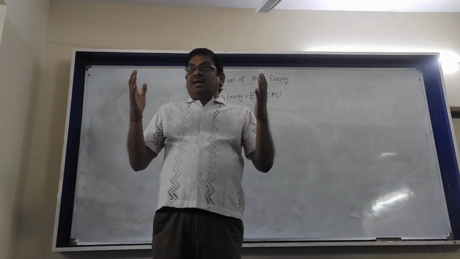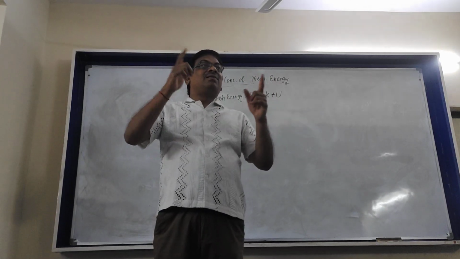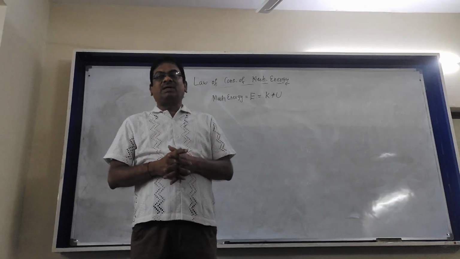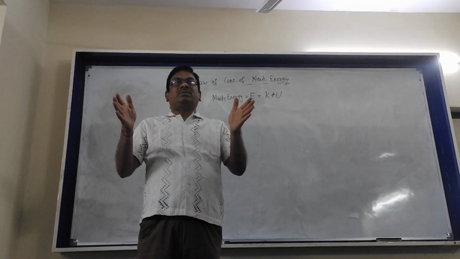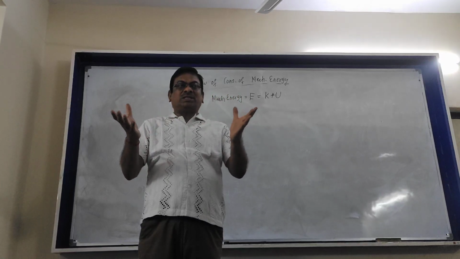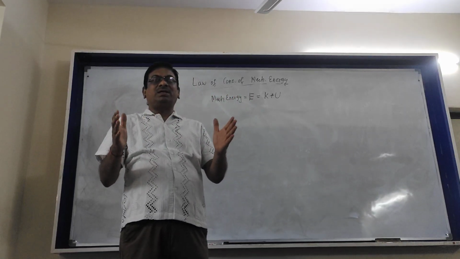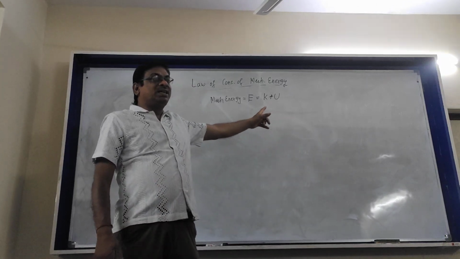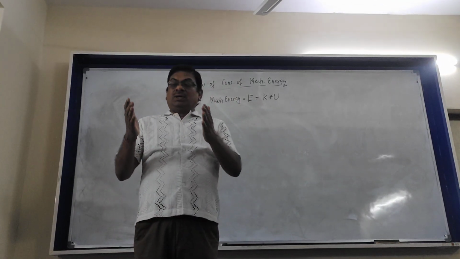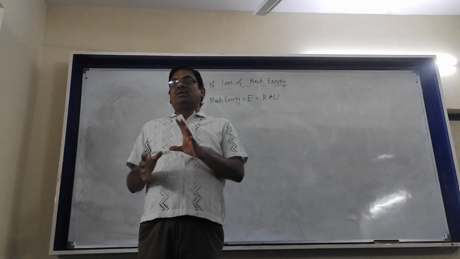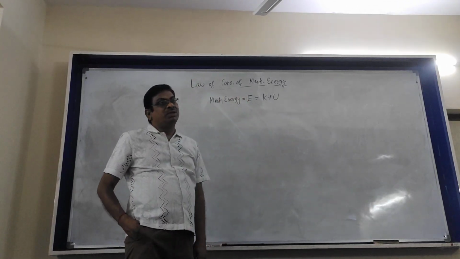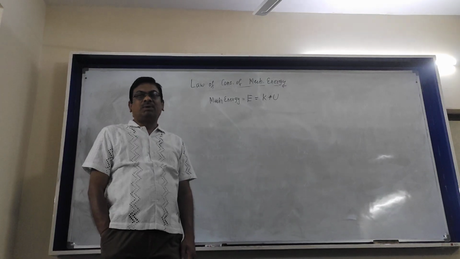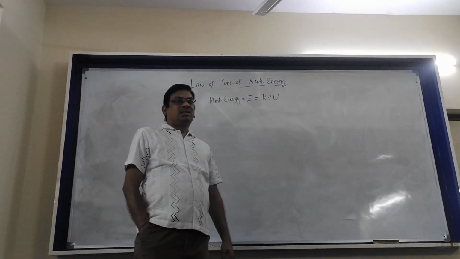Then, in the absence of external work done, means external work done should be zero in a process involving conservative fields, because potential energy carries meaning only in a conservative field, the total mechanical energy of the system will remain conserved.